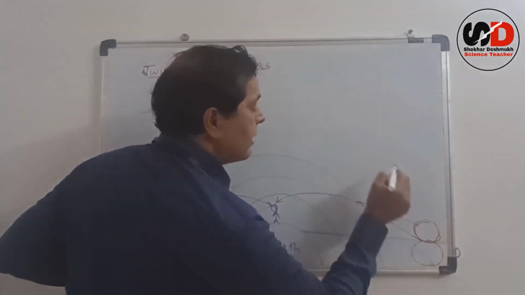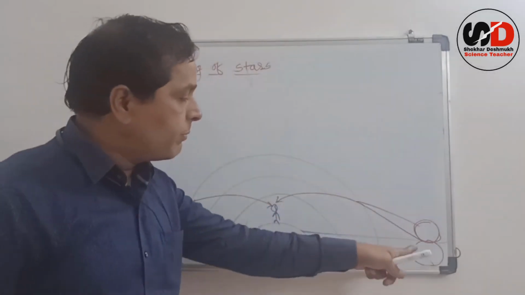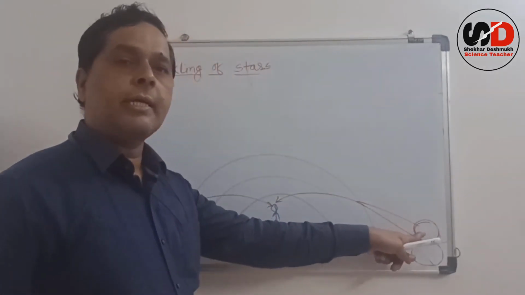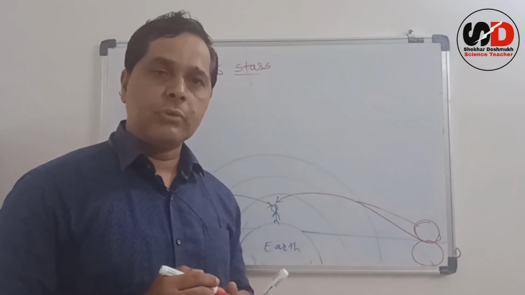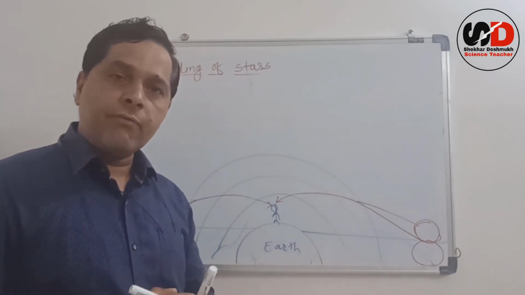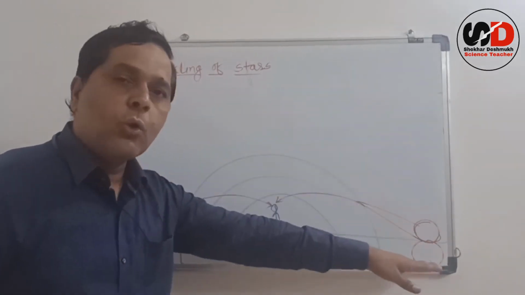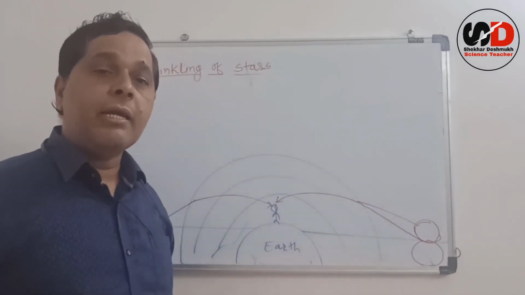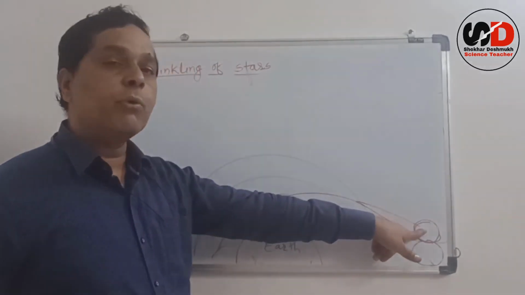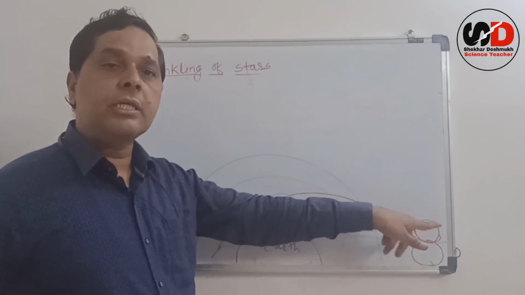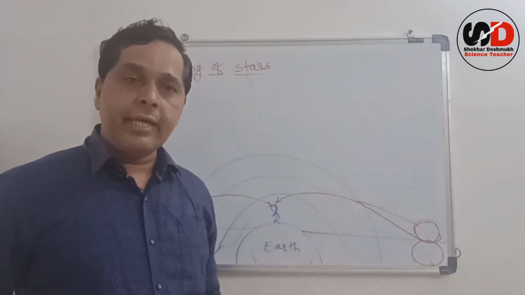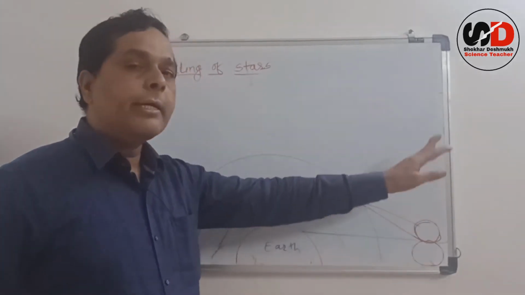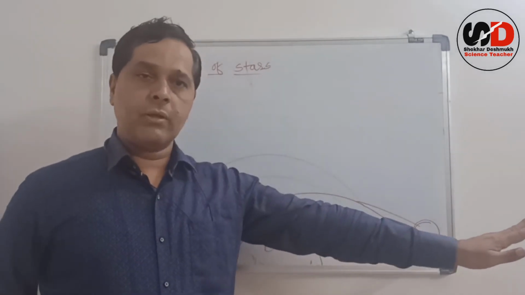That means the apparent position of the sun changes. It is slightly above the original position. And therefore, after going below the horizon, we are able to see that sun above this horizon. That means just above the horizon. And therefore, it is called delayed sunset.